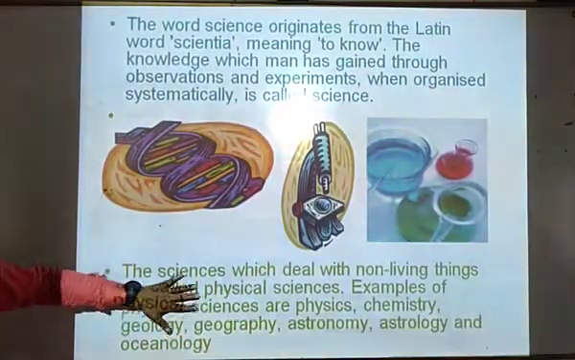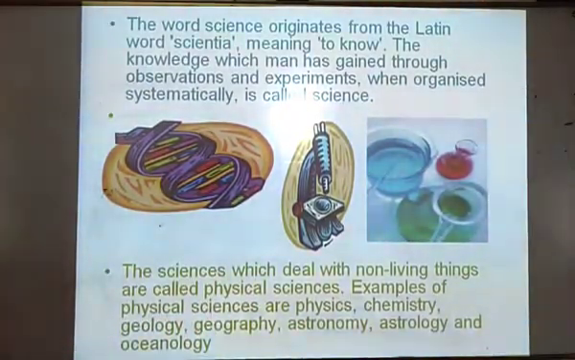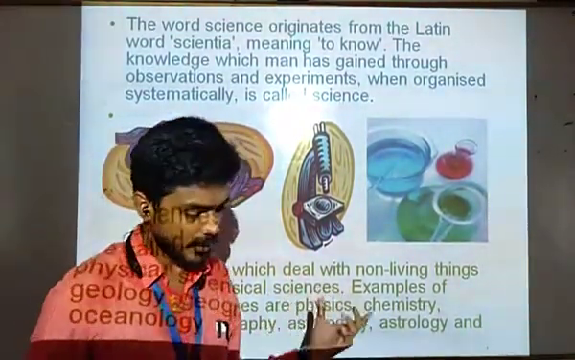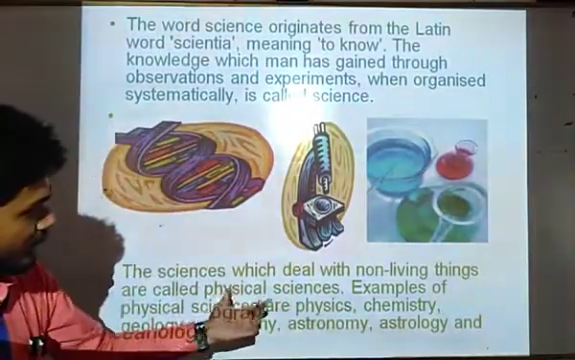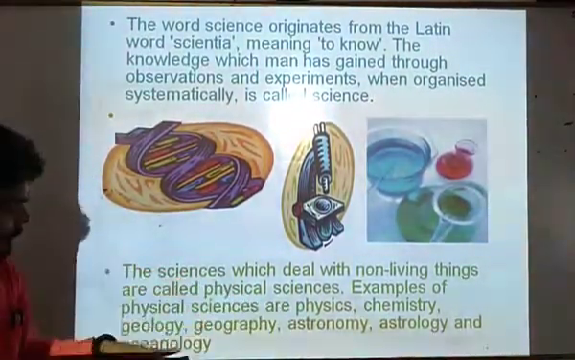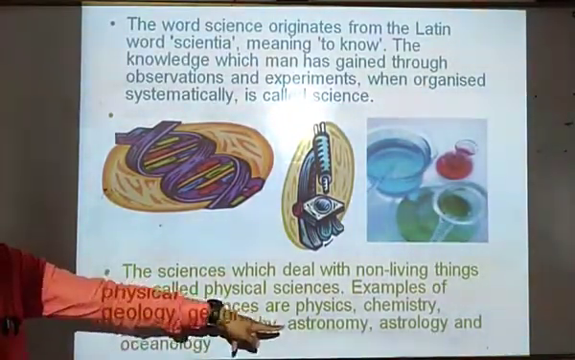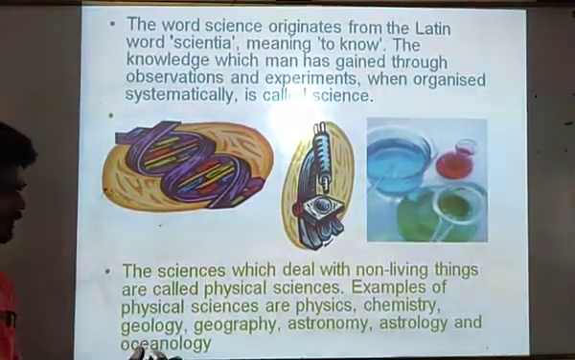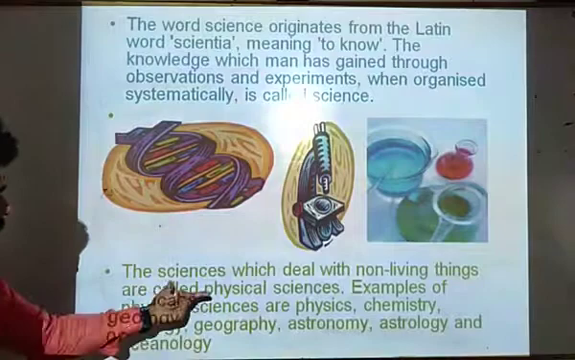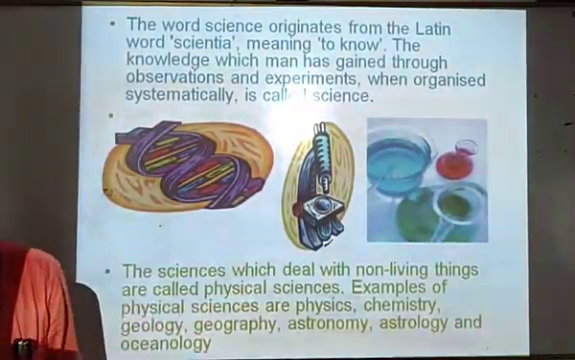Here you can see the science which deals with non-living things is called physical science. Physical science is a branch of science which includes the following branches: physics, chemistry, geology, geography, astronomy, astrology, oceanology, and so many other examples. But physical science deals with the non-living. Next,